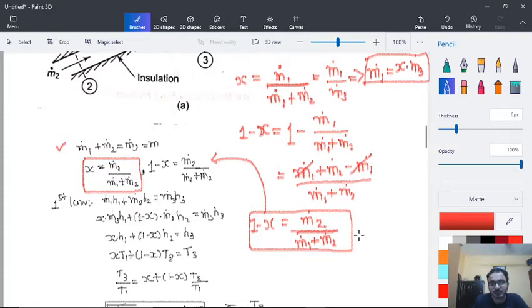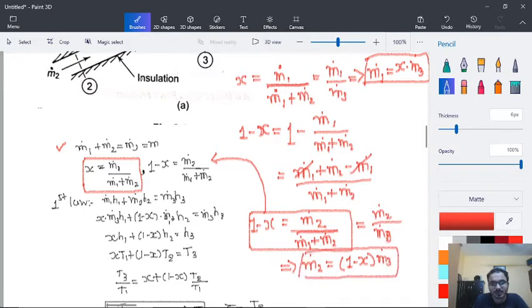Similarly here, what we have to do is, this is m2 dot divided by m3. So here what we are getting is m2 dot is equal to 1 minus x into m3 dot, and the same is utilized here.